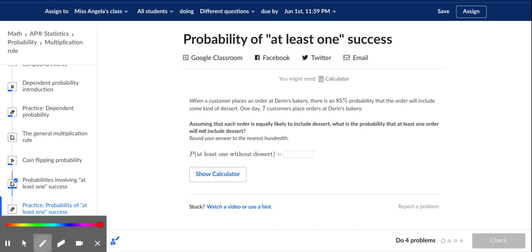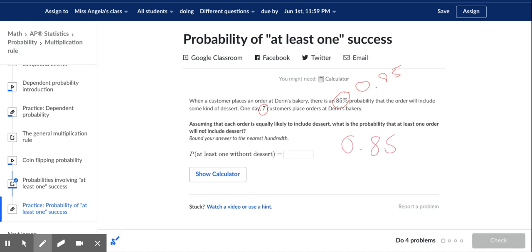So what's the probability of the opposite thing happening for everybody? We want the probability that they all include dessert. The probability that one order includes dessert is 85%. So we want the probability that all 7 include dessert. And these are independent, so we just need to multiply 85% by itself 7 times. Remember, we want to use the decimal form, so 0.85. So we're doing 0.85 times 0.85, etc., 7 times. We can write that as 0.85 to the 7th, so we don't have to write it out 7 times.